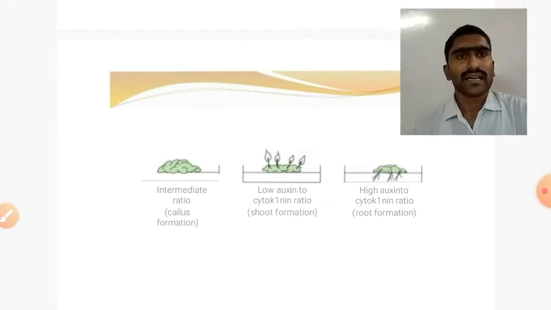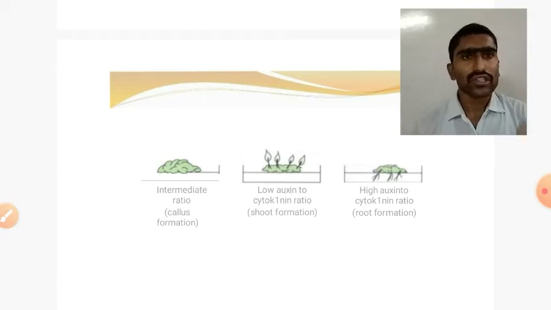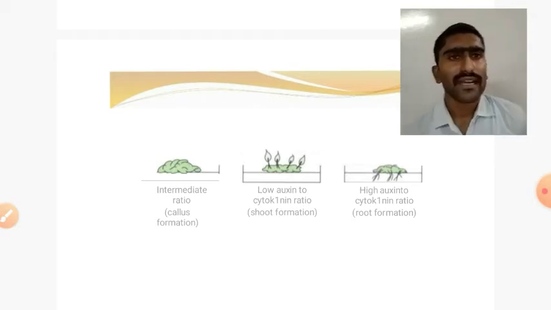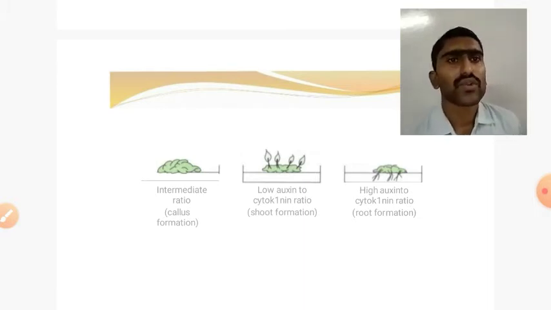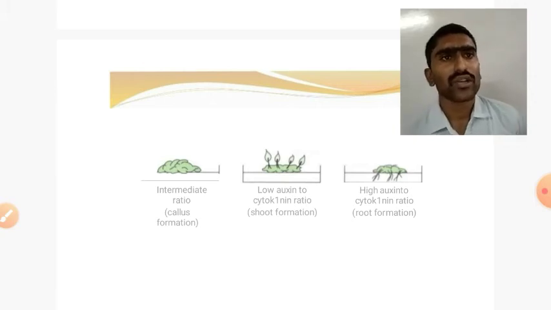Here an intermediate photograph image is given. Intermediate ratio of callus formation, low auxin to cytokinin ratio. What happens when the concentration of auxin is low? It will lead to the formation of shoot, or it will induce the growth of shoot.